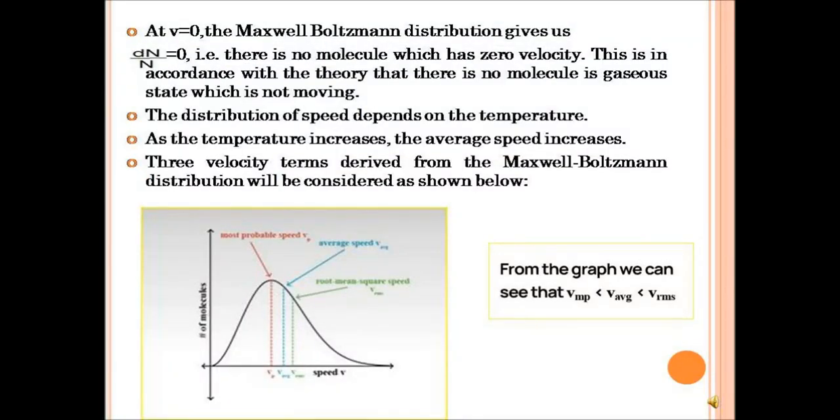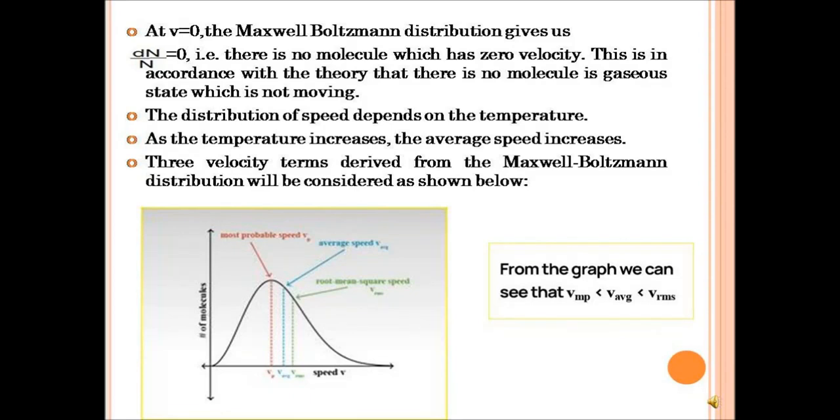At a velocity of 0, the Maxwell-Boltzmann distribution gives us that N over N equals 0. That is, there is no molecule which has 0 velocity. So gaseous molecules do not have 0 velocity, and this is in accordance with the theory that says there is no molecule in the gaseous state which is not moving. So every molecule in the gaseous state is in constant random motion, like we mentioned earlier when we began the lesson.